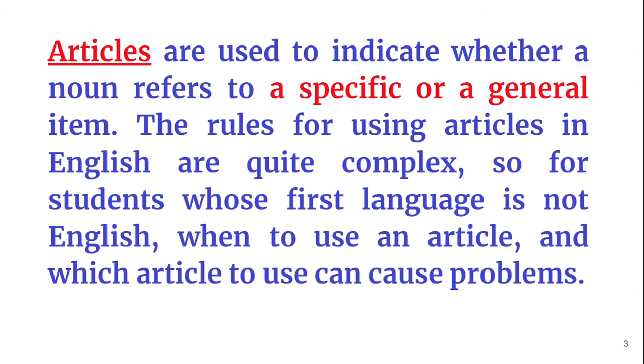Suppose I say to my friend Rama, I saw a dog. I have to assume that Rama is not aware of which dog I am speaking about. So the listener understands that I am speaking about some dog, any dog, or a dog in general. But when I say the dog, the listener knows which dog I am speaking about.